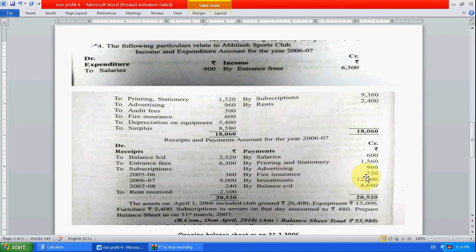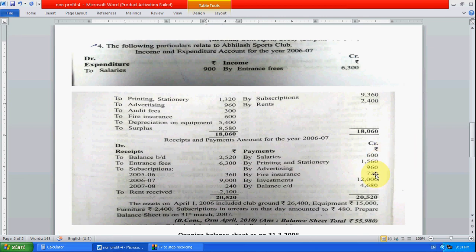Fire insurance we have paid 720, but current year fire insurance is only 600, means we have paid extra. We have paid extra, and this is not last year's, because it does not belong to last year. Insurance we already have to pay for the next year, we pay today. So that is known as prepaid. For current year insurance we have to pay in the current year only. For next year insurance we have to pay next year, or we can pay right now also. We cannot pay last year's insurance today, that is why.